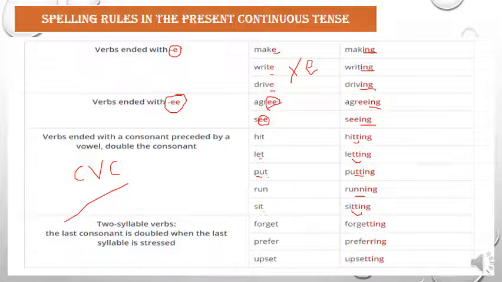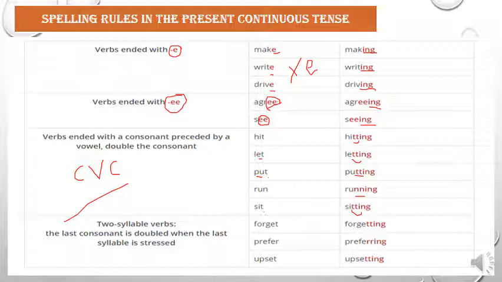So let's repeat the rules from the beginning. The first rule says that the verbs that end with E, we should drop the E and add ing, like make, write, and drive. We have to drop the silent E at the end of the word and add ing. Verbs ending with double E, we do not make any change to the verbs, we just add ing. And concerning the consonant, vowel, consonant verbs, the rule says that we have to double the final consonant and then add ing.